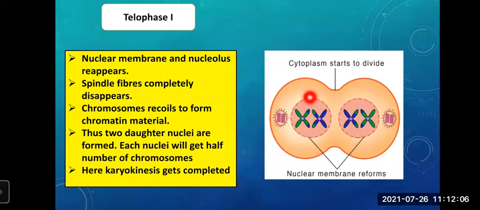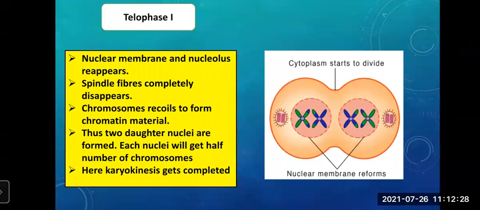Two daughter nuclei are formed, one is this, the other one is this. Each nucleus will get half number of chromosomes. Here, karyokinesis 1 gets completed. So this was telophase 1.